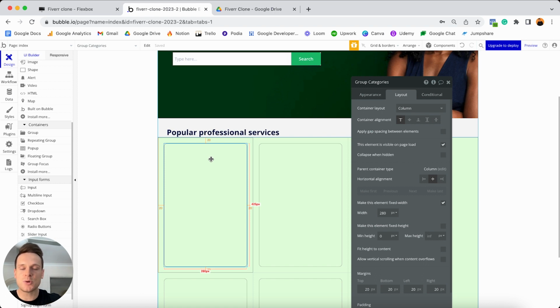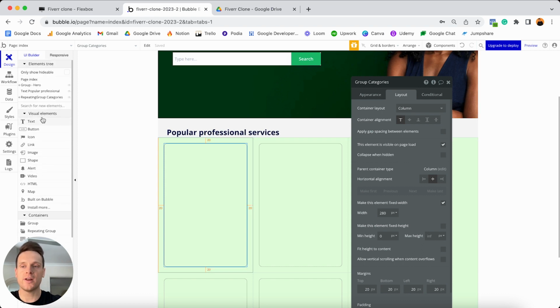And the reason I'm doing that is because I'd like this group to take up as much space vertically as it possibly can inside of this group. And you'll see why when I run a preview of this in a moment. But from here, that is all of the settings I'll need to configure for this particular group. So what I'd now like to do is just add in the very last element inside of this, which is just going to be a text element to display the title of each category.